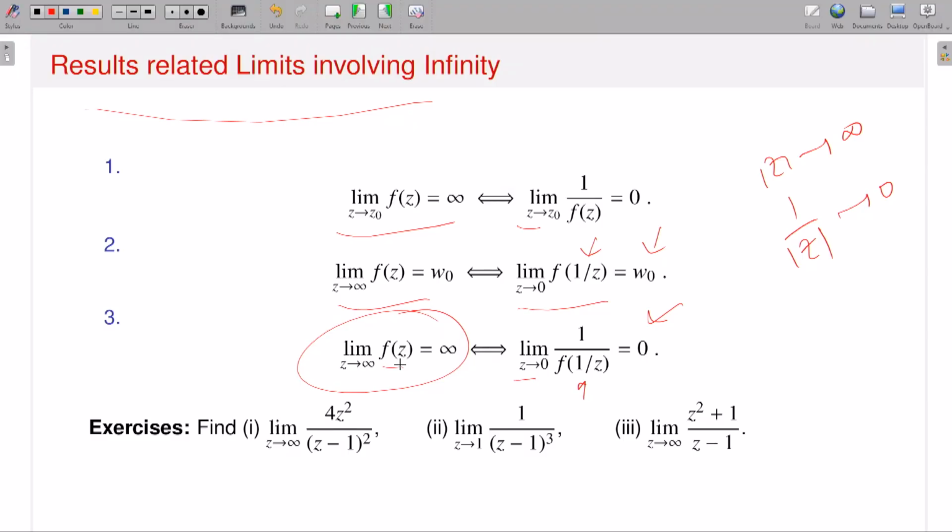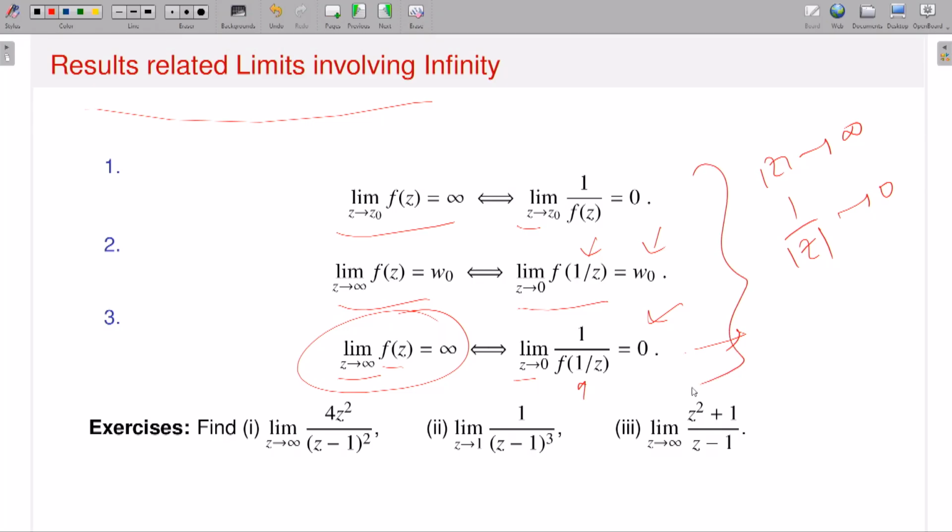And the dependent variable means what? F of that, right? Since f of z, which is the dependent one, approaches infinity, that means I should consider 1 by f of z, but z also approaches infinity, so it should be 1 by f of 1 by z. Okay, so these are equivalent. So what I'm trying to say is that to conclude the behavior of your functions at the point at infinity, it is if and only if you look at the behavior of the reciprocal of your functions at the reciprocal point at 0. So that's what it says.